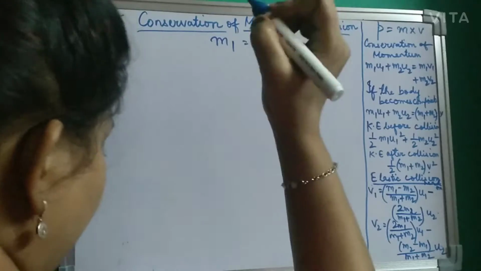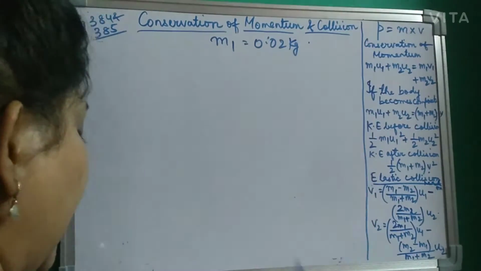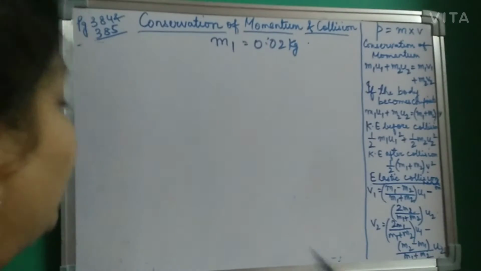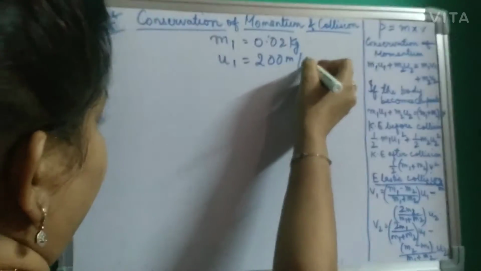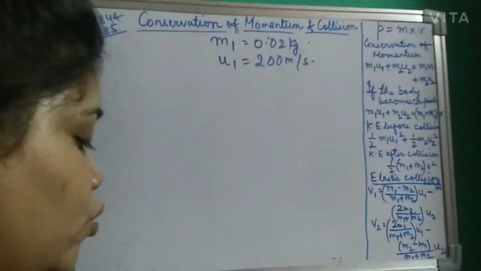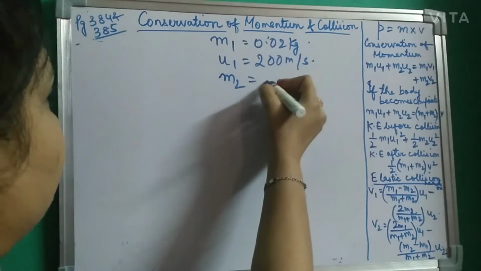What is given? A bullet of mass 0.02 kg. So what is the mass of the bullet? Now onwards I will be writing it as m1 and m2. So mass of the bullet, let me take it as m1, is given as 0.02 kg. It is moving with a speed of 200 meter per second. That means u1 is given as 200 meter per second. It strikes a 2 kg wooden block. Let it be m2, which is 2 kg.